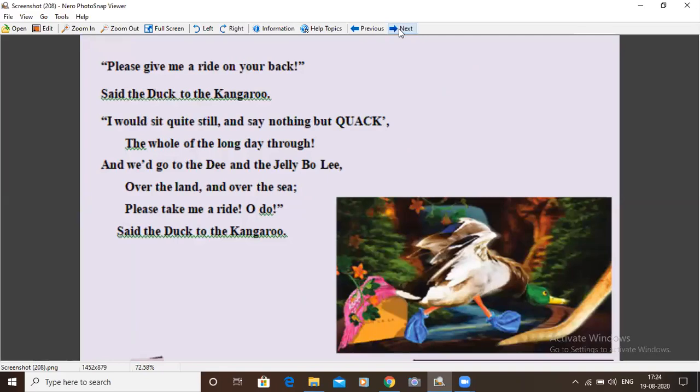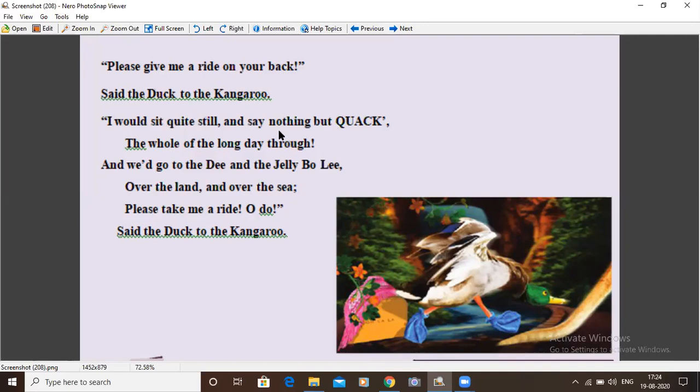Now in this next stanza, the duck requests the kangaroo to take it for a ride. Please give me a ride on your back. I will sit on your back, and please take me out to see the world, said the duck to the kangaroo.